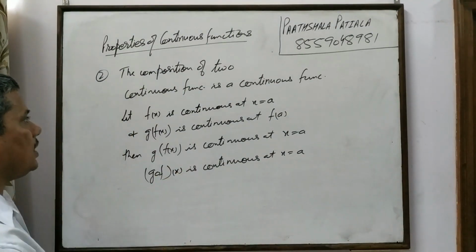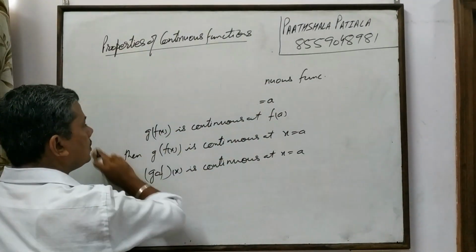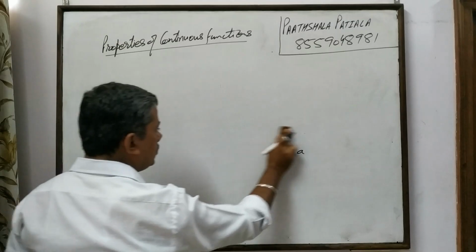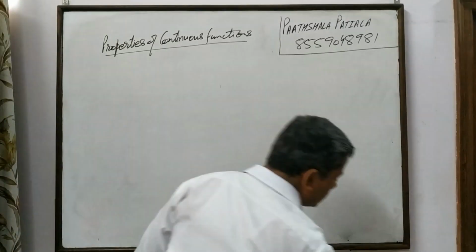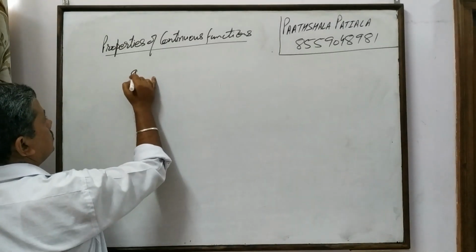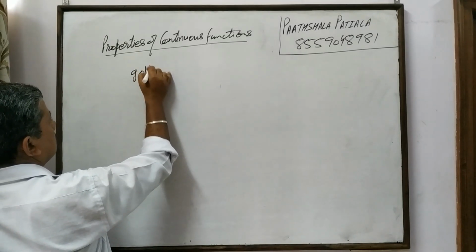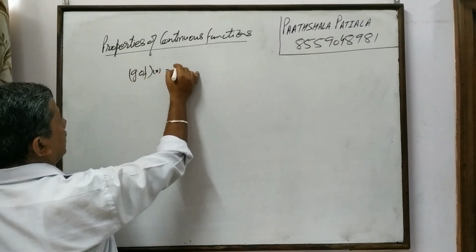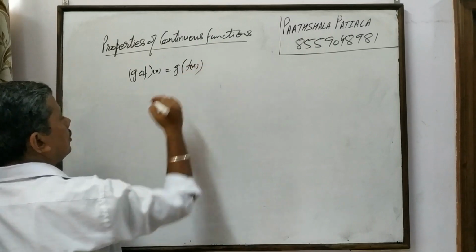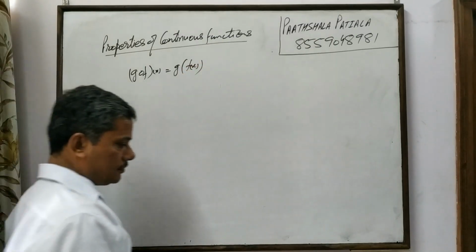We'll study this in detail in functions. What is composition? Right now you need to understand that GOF is defined as g of f of x. This is called composition of g and f.